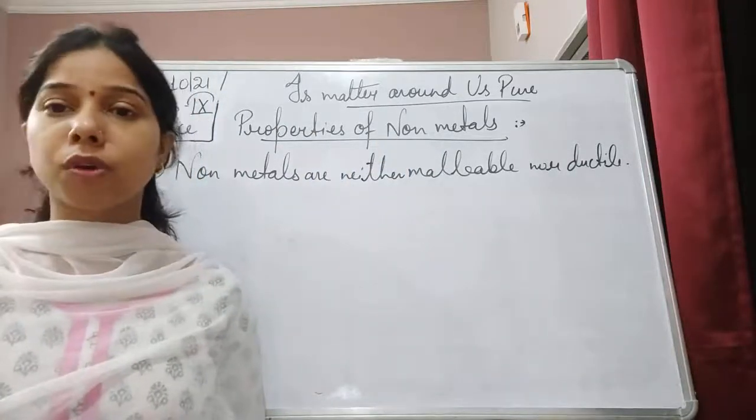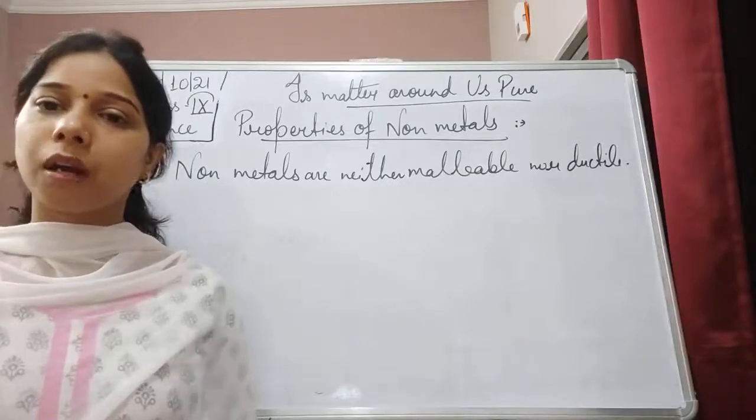Malleability means, students, that when we hit it with a hard object, with a hammer,